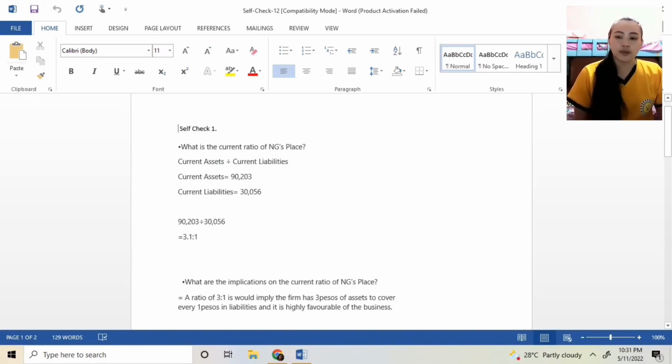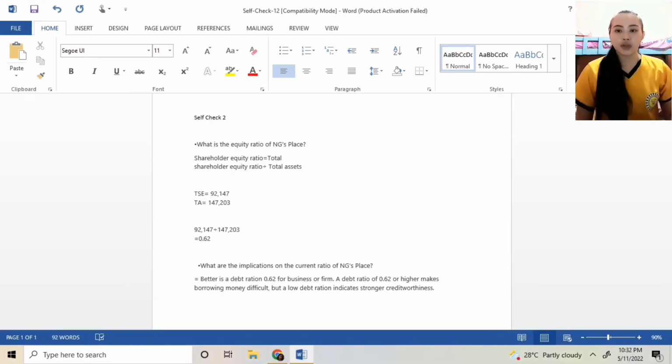A ratio of 3.1 would imply the firm has 3 pesos of assets to cover every 1 peso in liabilities and it is highly favorable for the business. It means the company has 3 pesos in assets to pay its liabilities. It is tremendously advantageous to the firm for every 1 peso in liabilities.